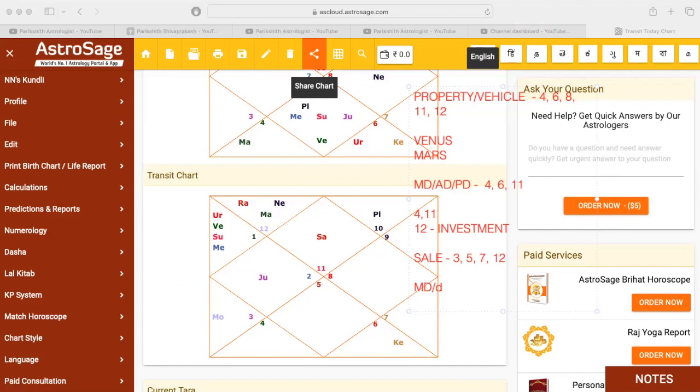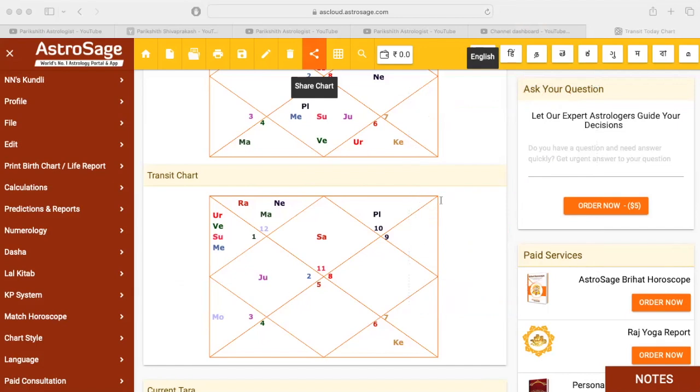If the Mahadasha, Antardasha, or Pratyantardasha planets are sitting in the third house, fifth house, seventh house, or 12th house... In this case, Rahu is the Mahadasha, Antardasha is Sun, Pratyantardasha is Mercury. So in this case, the person can sell the property, and it will go for very good numbers. So this was it about the properties.